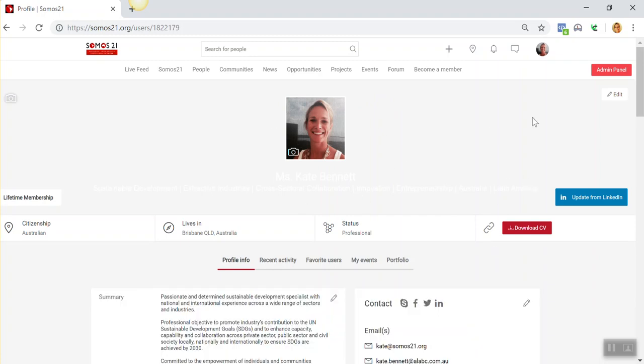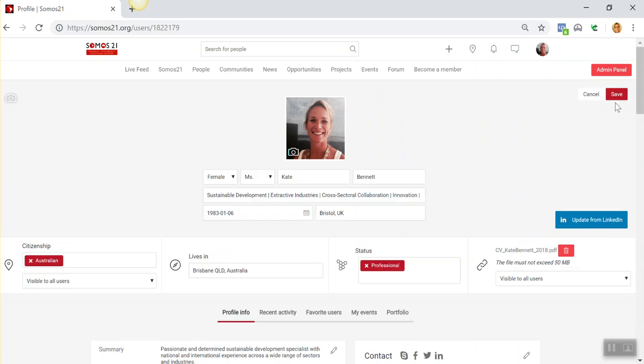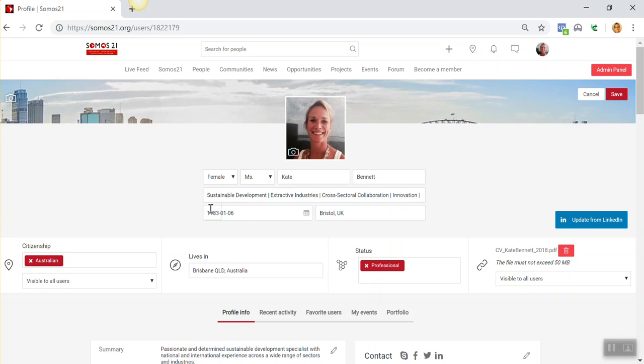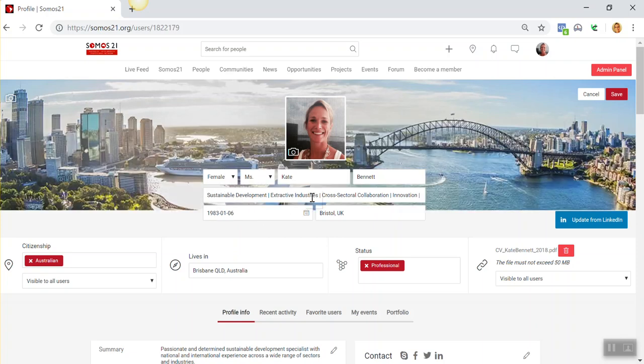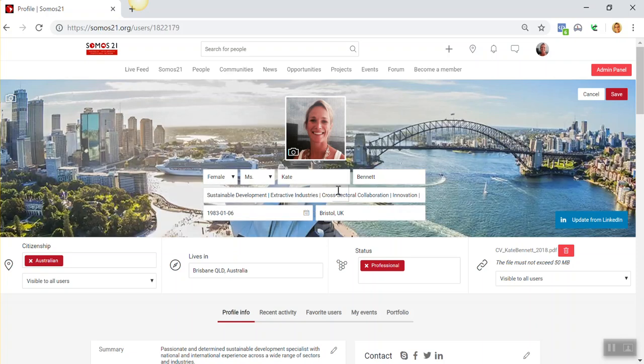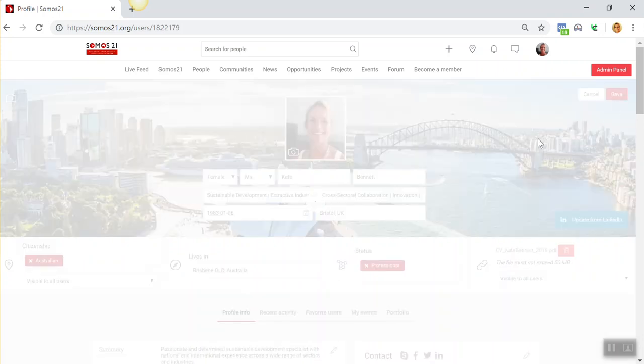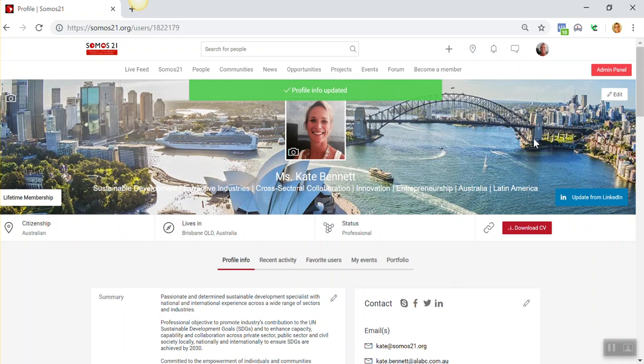This is my profile, obviously. When we click up here on edit, you'll see that all of this information comes out. Birth date, everyone knows how old I am now. Your sex, birth date, where you were born, all that sort of stuff. You want to make sure you go in there and complete that information because it gets a little bit hidden in there. Basically, every section has its own pencil.